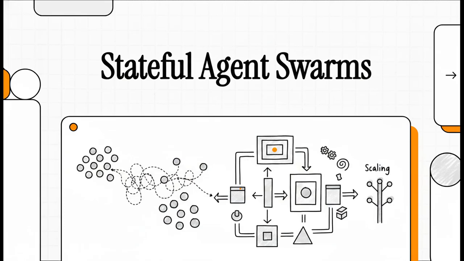Welcome to The Explainer. Today, we're tackling a massive misconception in the AI world. We're going to look at why scaling multi-agent AI systems takes a whole lot more than just stringing together some clever prompts. To actually make these things work in production, we need an entirely new architectural paradigm. Let's get right into it.